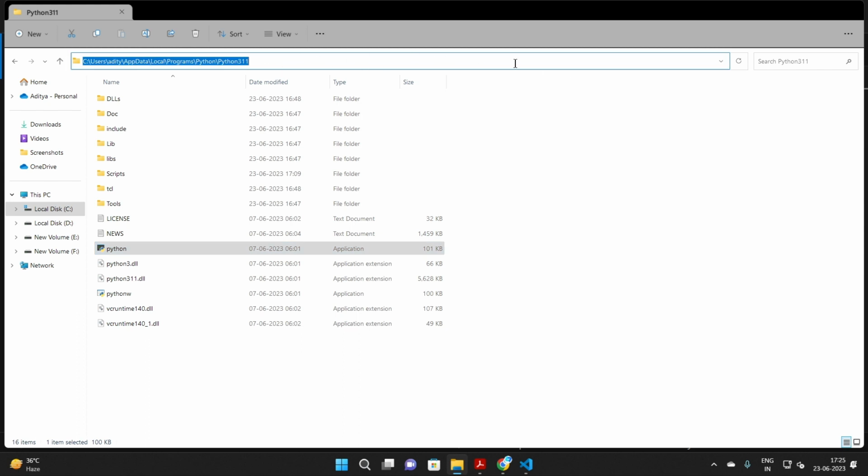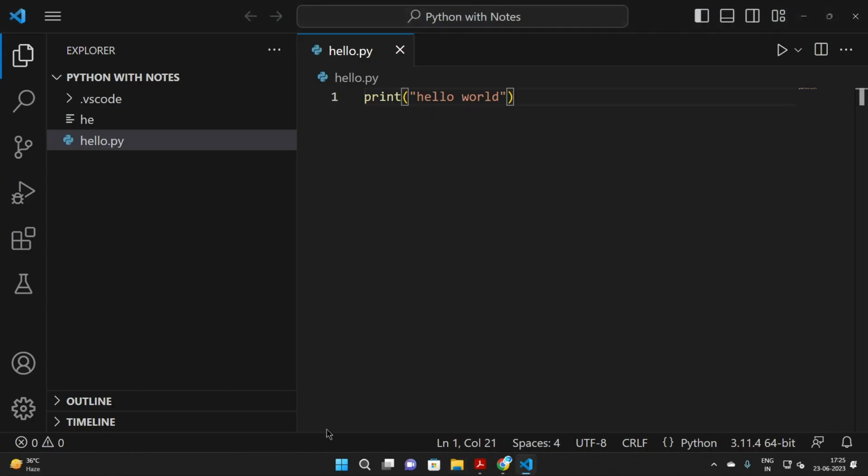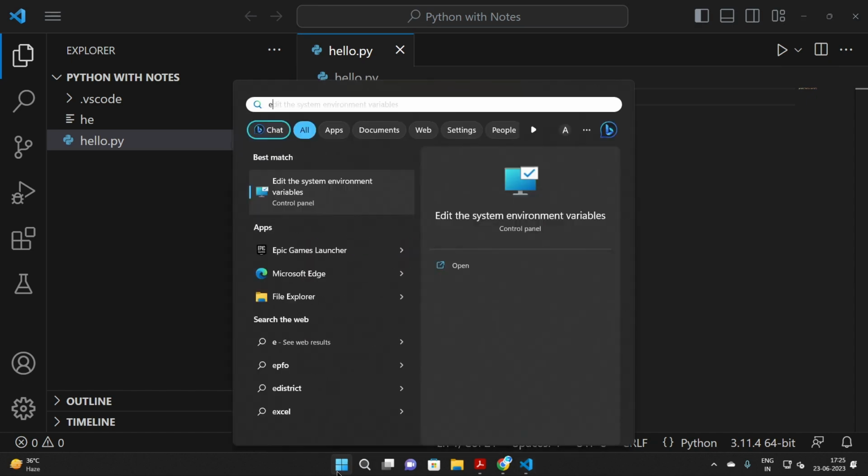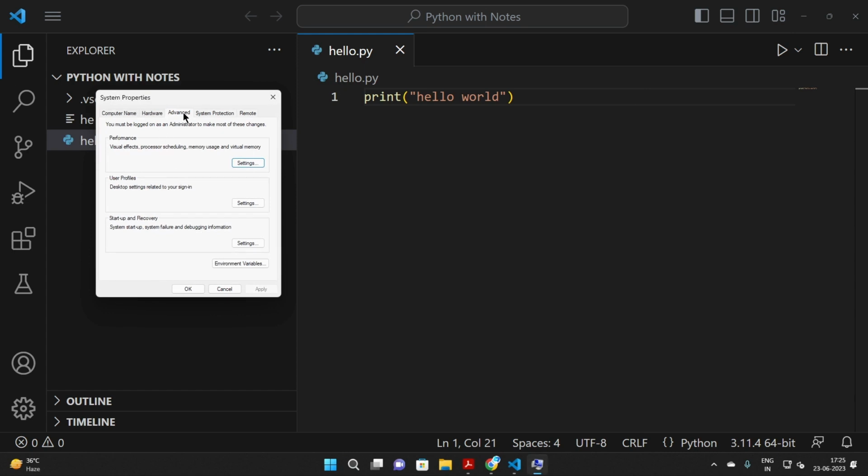Now you need to click here and select it, and when it gets selected, you need to copy. Guys, I have installed Python many times before on this system, so it is already added in the environment variable, but in your case it will not be there. So you need to type edit the system environment variable, open this, and here you need to click on environment variable.